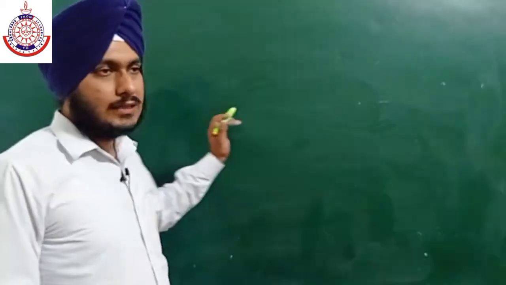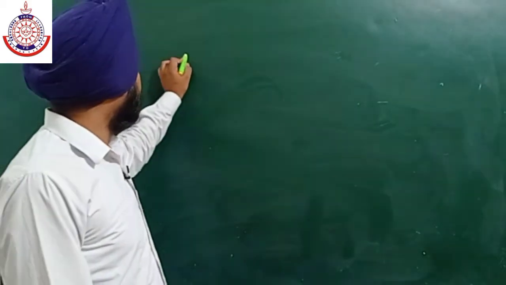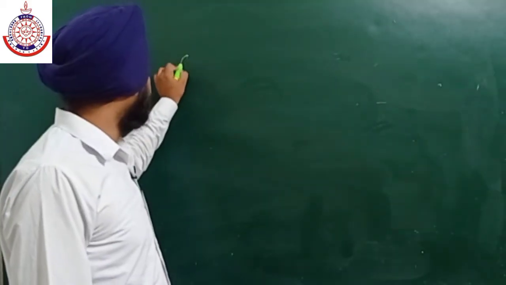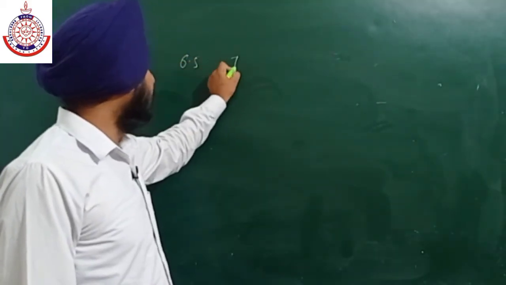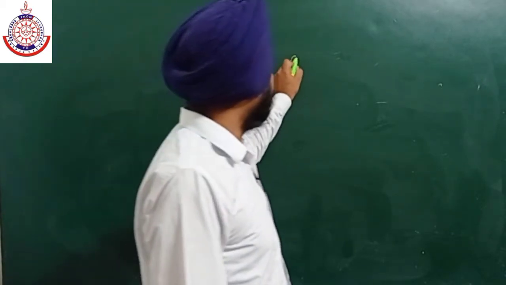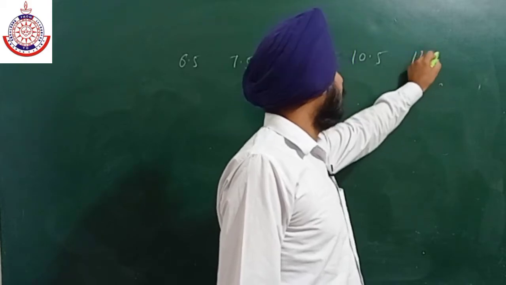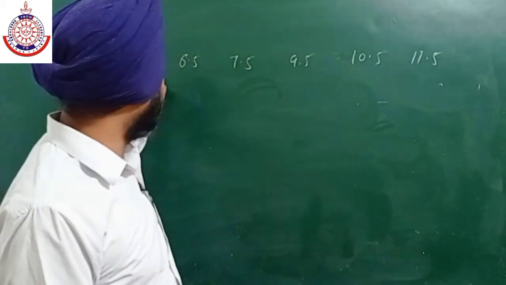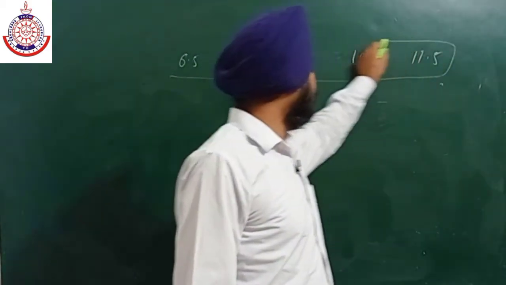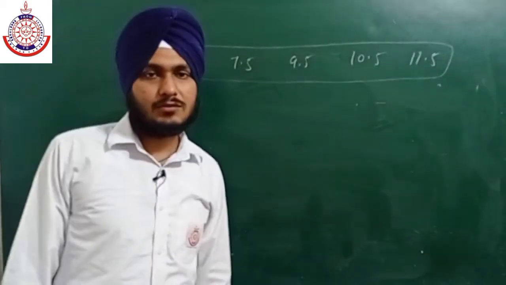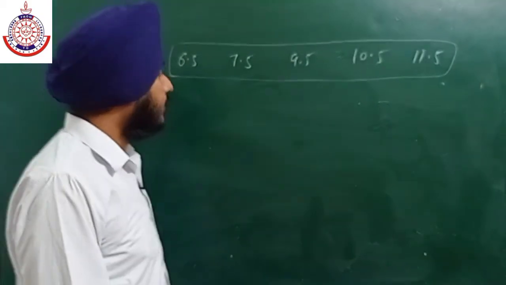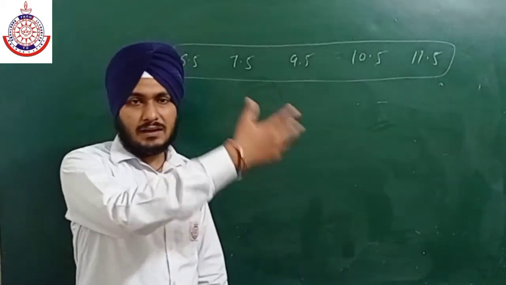So I am giving you an example, like we have 6.5, 7.5, 9.5, 10.5 and 11.5. Clear? So we did some measurements and the values come out to be 6.5, 7.5, 9.5, 10.5 and 11.5.